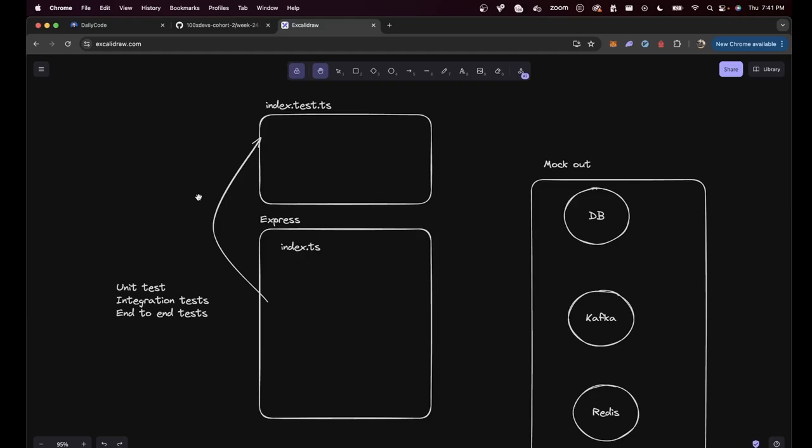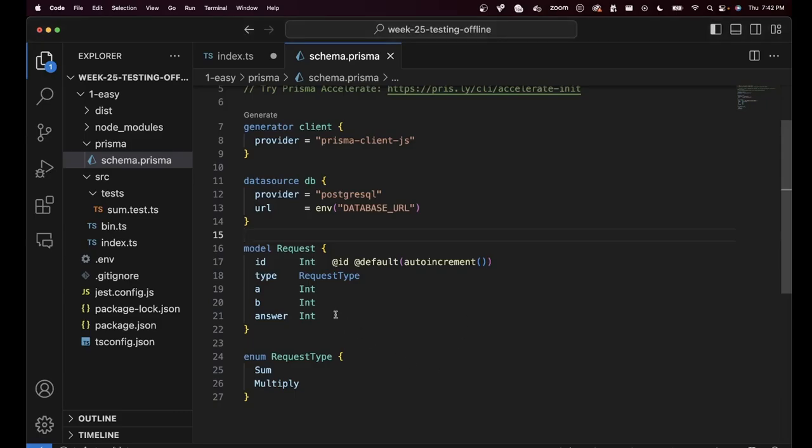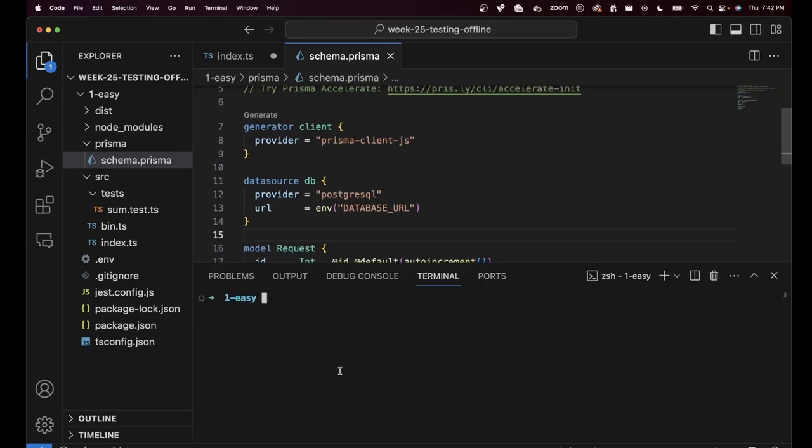But what is the downside? The downside is you're not actually testing database calls or Kafka calls, which may lead to some problems in your code base because you haven't really tested the insert functionality or the update functionality. We'll eventually maybe get to integration tests as well, or end-to-end tests where yes, we will actually start these services. But right now, since we're doing simple unit tests, we will simply mock out these services, which means I don't need to start a database right now.